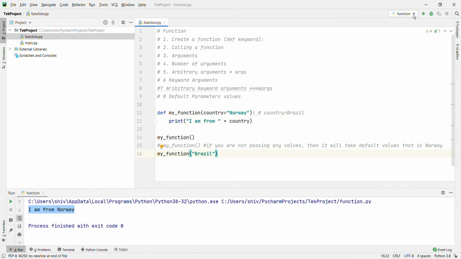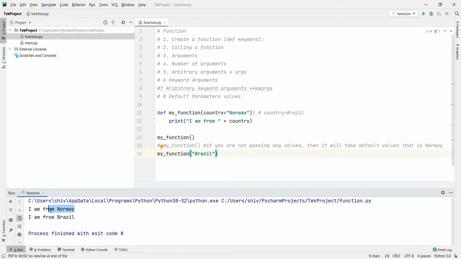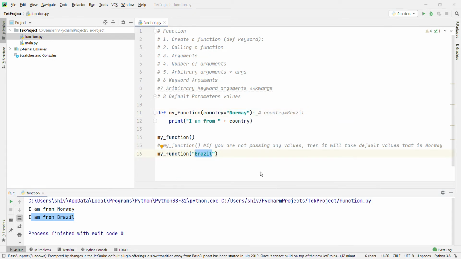Second one. Okay, let's run it. Okay, I am from Norway because the default it will take, and second one, I am from Brazil, that's taking the parameter we are passing here. Okay, that is clear now.